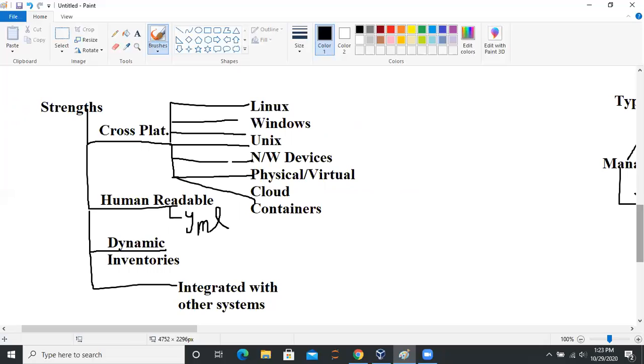Dynamic inventories. Now, what are dynamic inventories? Let's forget about dynamic, bro. What are inventories? But instead of directly jumping towards inventories, let's hold this topic. I remember that I left the topic of agentless too. Let's hold it for the second topic, as dynamic inventories. I'll explain what an inventory is, then I'll show you what a dynamic inventory is in this lecture only. This is a theoretical lecture and an introduction too. Okay, so integrated with other systems.